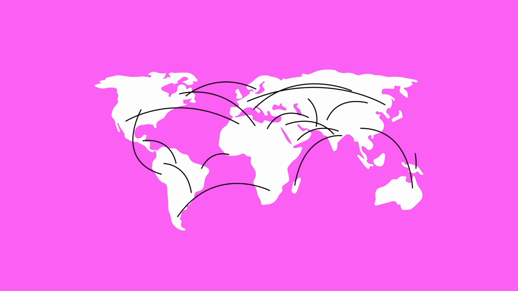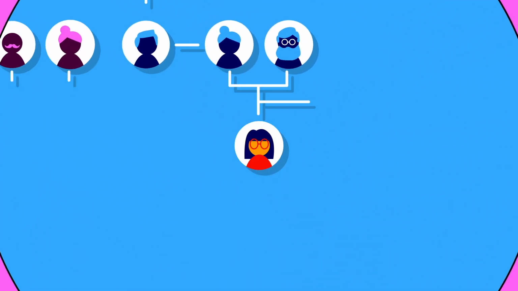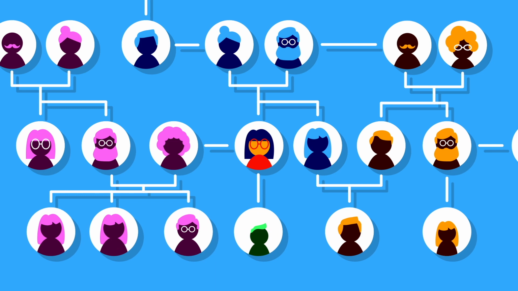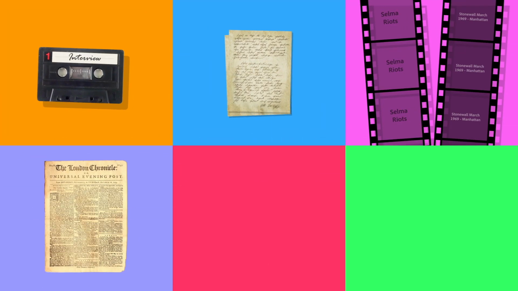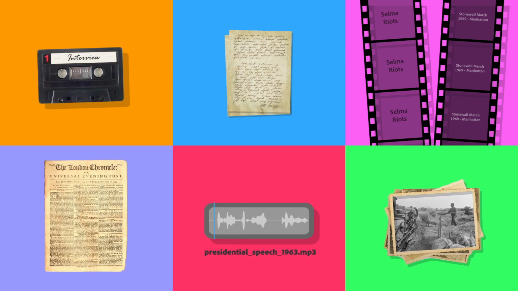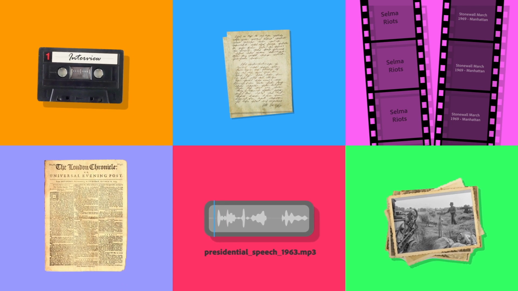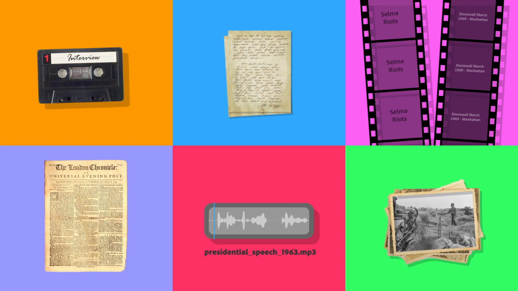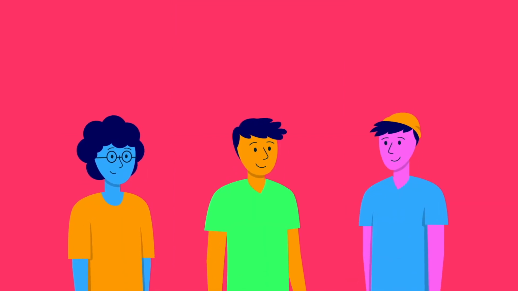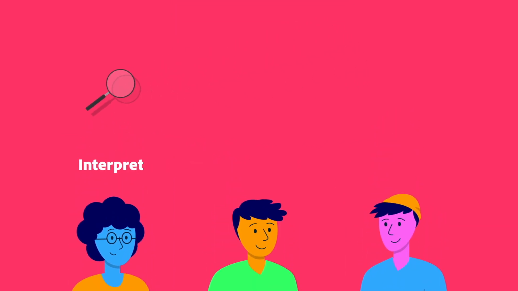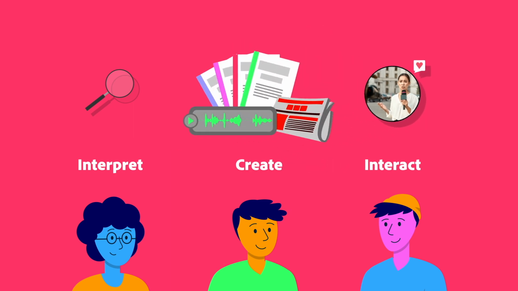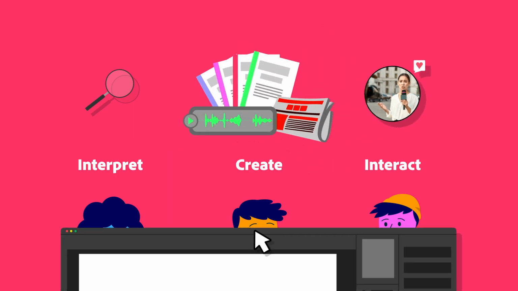That local community and international civic life is important, and that we are all part of history and creating a shared future. Of course, the artifacts studied by historians and social scientists are often multimedia. Everything from documents to videos, images, interviews, political cartoons, audio recordings, and more. One of the most important things we can do in the 21st century is to teach students to interpret, interact with, and create these kinds of digital and multimedia artifacts.